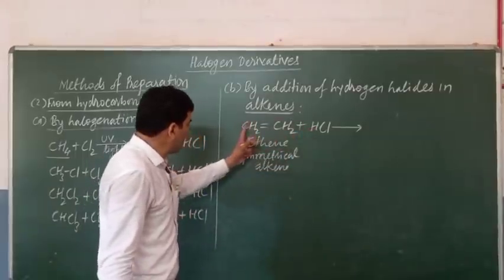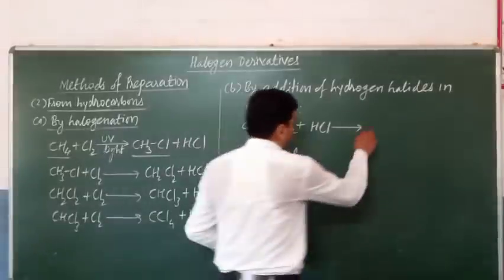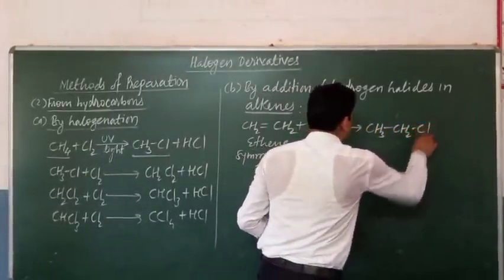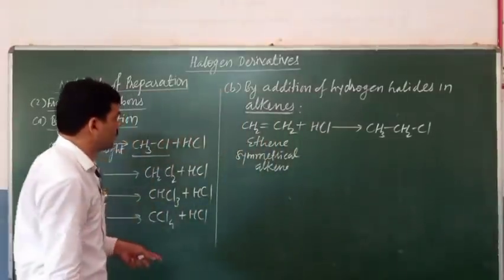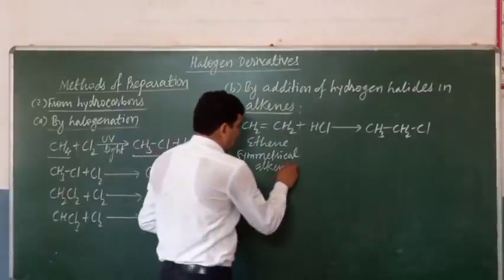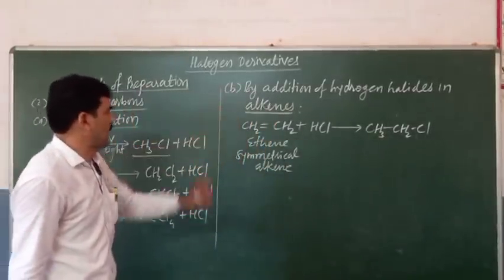The hydrogen will combine with one carbon and the halogen will combine with the other carbon, and a single product results. So any symmetrical alkene will give a single product by the addition of hydrogen halide.